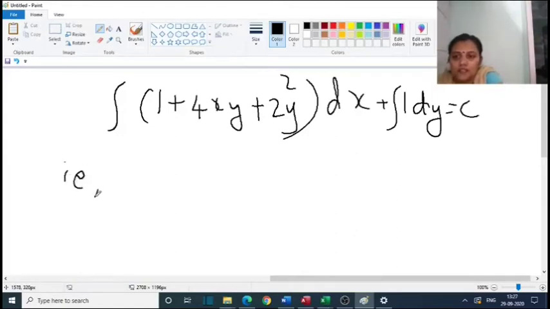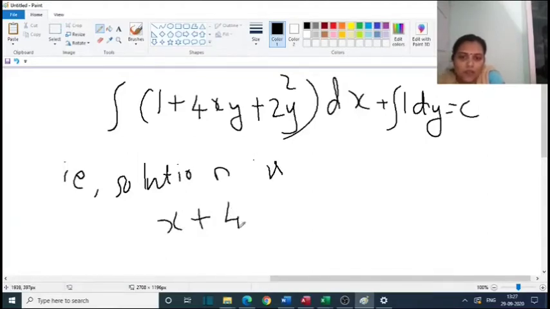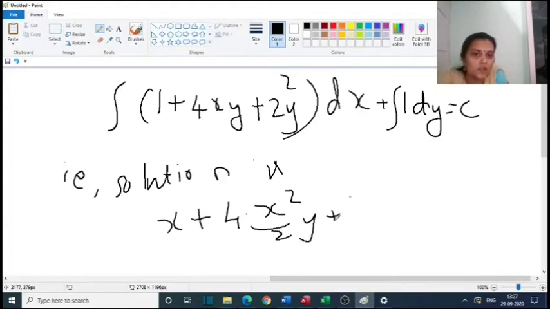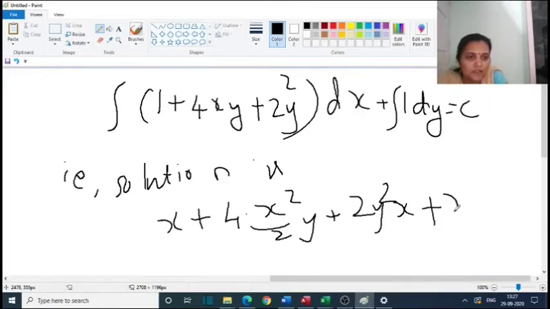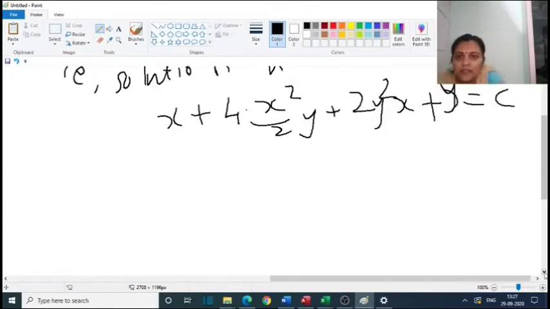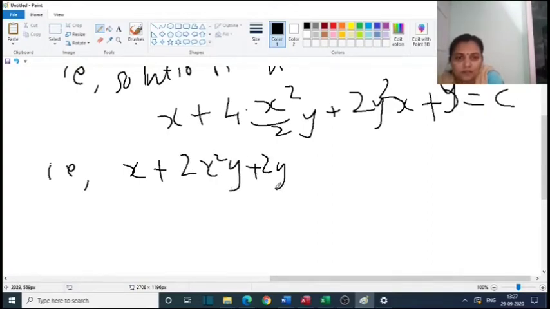That is, the solution is x plus 4 into integral of x, which is x square by 2, y, treating y as a constant, plus 2y square x, plus integral of 1 with respect to y, is equal to c. That is x plus 4x square by 2, which is 2x square y, plus 2y square x plus y is equal to c.